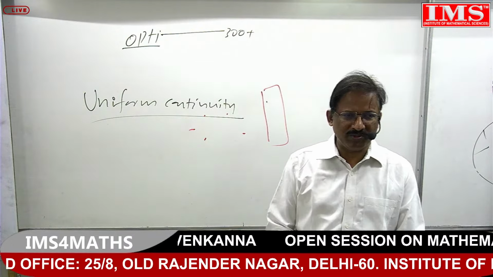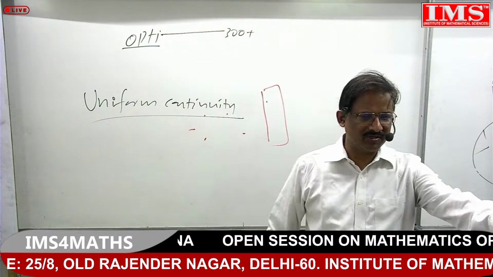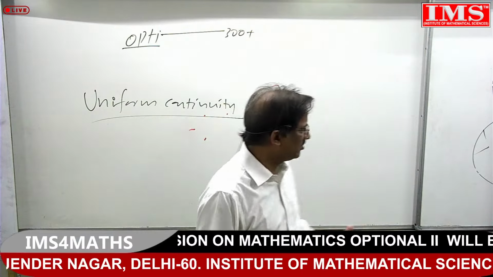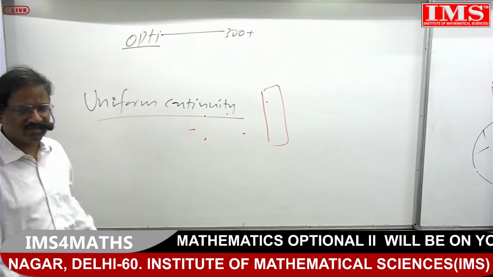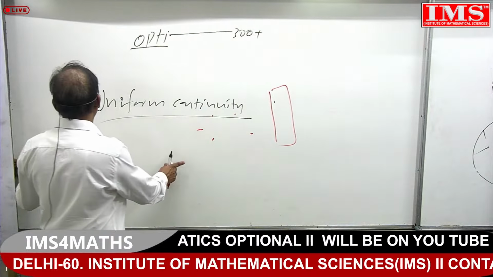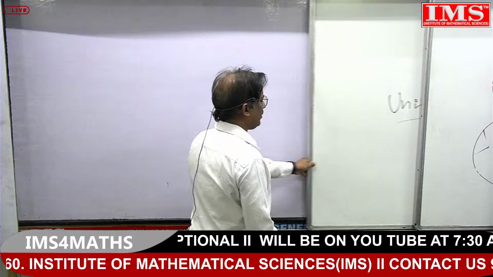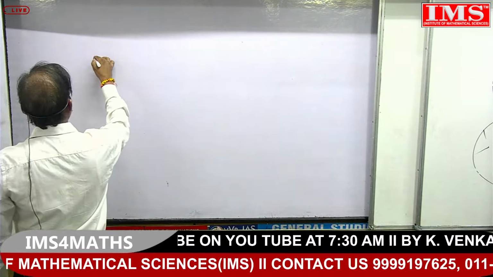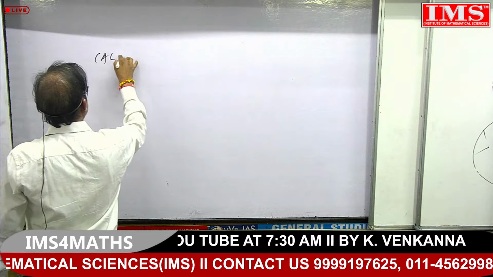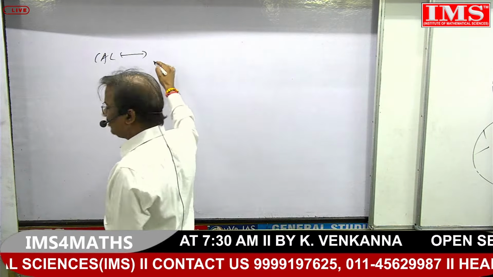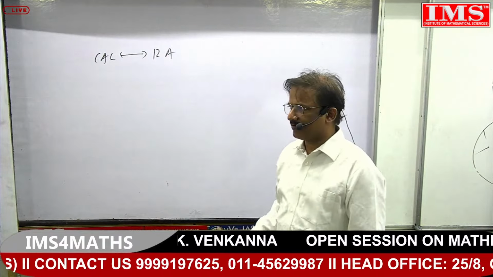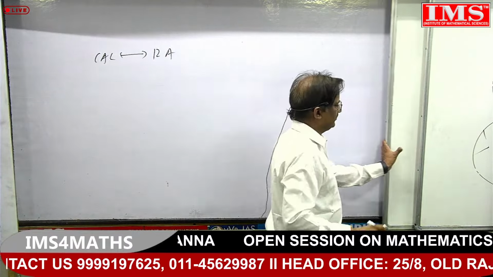What do some people do? Sir, I do only this chapter. With that one chapter, how many things do you come to know? There is a lot of linkage between the chapters. Guys, calculus mixes with what? Real analysis, RA means real analysis.